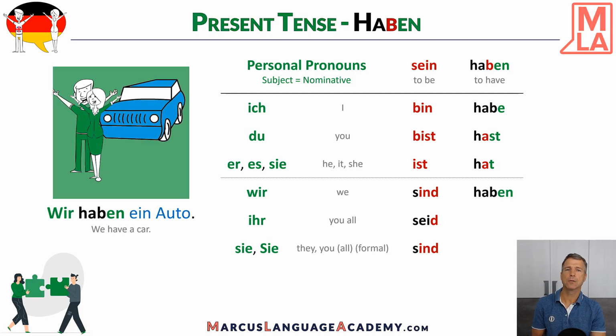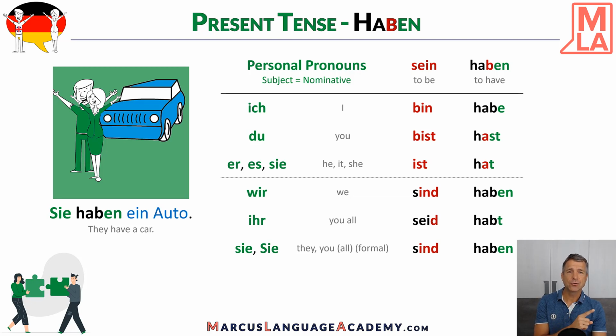In plural, it's again regular. So, wir haben ein Auto. So it just takes the regular ending en like the infinitive. Wir haben. Ihr habt. Regular, just the t like always for regular verbs. Ihr habt ein Auto. You all have a car. Sie haben ein Auto. They have a car. Regular, no problem at all.